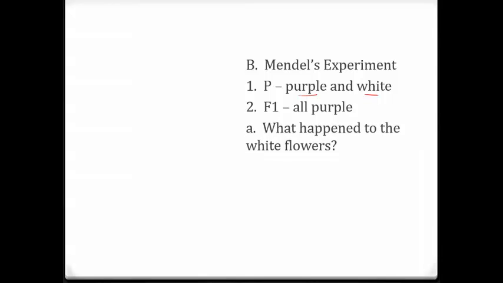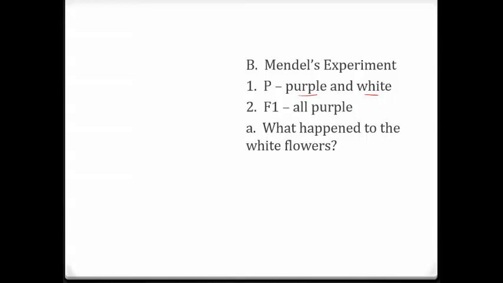As far as Mendel's experiments, one of the ones that he did was purple versus white flowers. And so for the P generation, he took a purple flowered plant and a white flowered plant, and he crossed them together, and he expected, since we have a 50% white parent, 50% purple parent, we're going to get a combination of both, but that's not what he got. All of the offspring of those plants had purple flowers, all of them. And so his question, maybe similar to yours, was, well, why? What happened to the white flowers? Why can we have a white flowered plant and none of the offspring have white flowers?